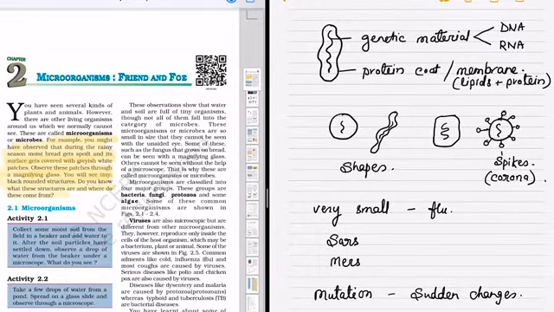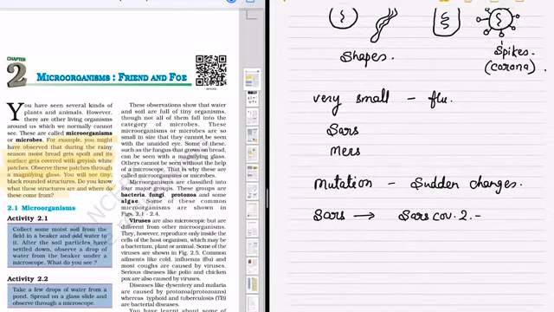When they get inside the host cell, they will use the machinery and they will change. That is called mutation. Now the SARS virus, also called SARS-CoV-2, is converted or mutated to nCoV-19.